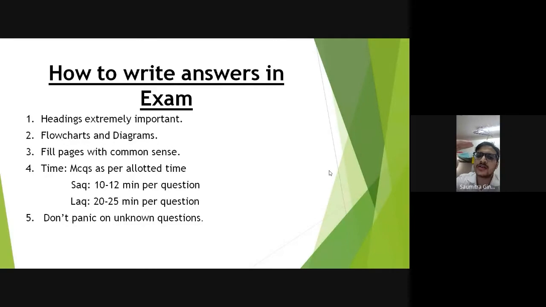SAQ, try to give around 10 minutes for each SAQ. And what you can do is time your answer. So if you have got 10 minutes, wherever you are at that point, leave after half a page and write your next answer. Don't do this: if you are writing one answer and something is missing, you write it first, then it lags and the LAQs get left out in the end. So if you have assigned 10 or 12 minutes, as soon as that is done, just skip to the next answer. You will get time in the end.